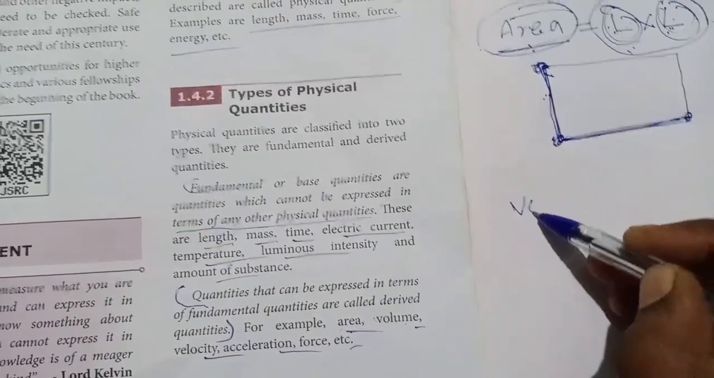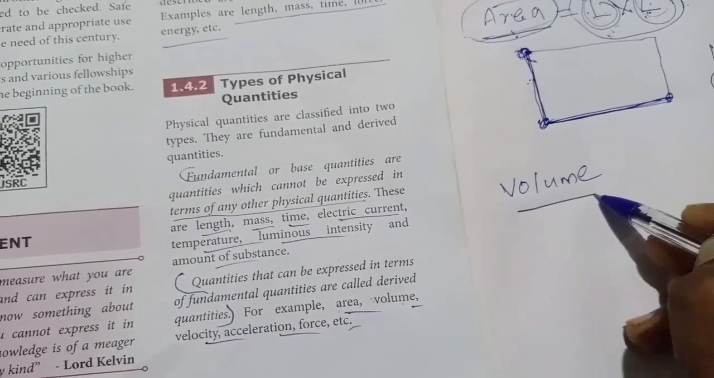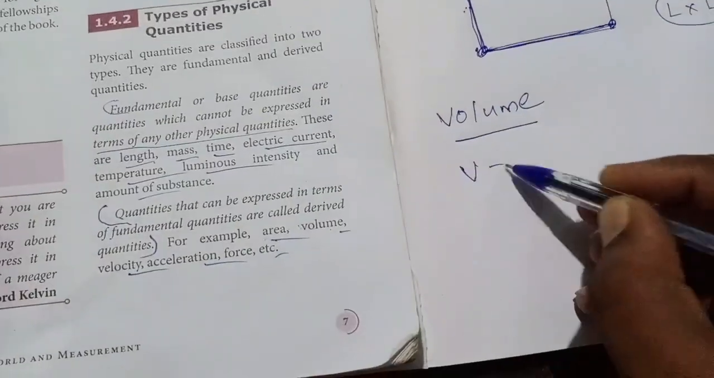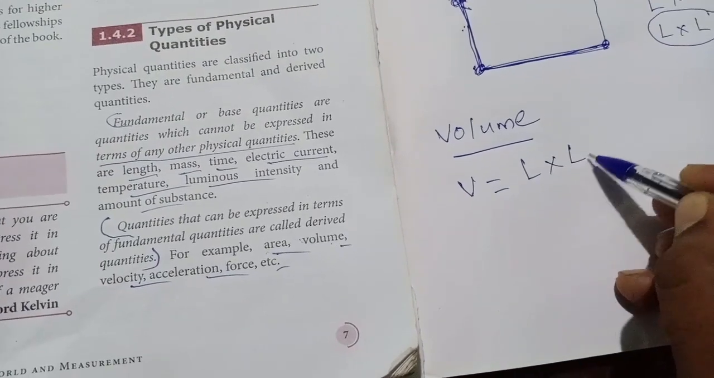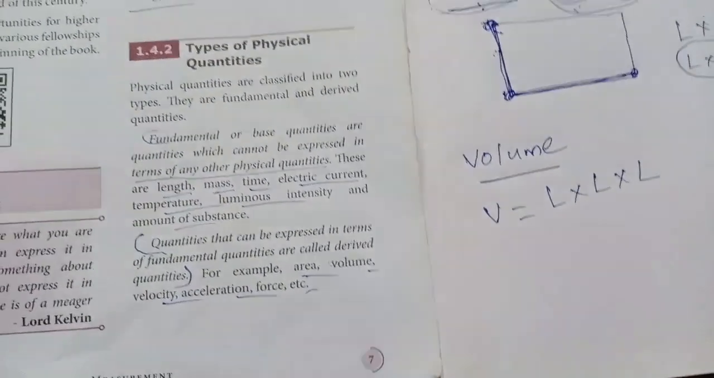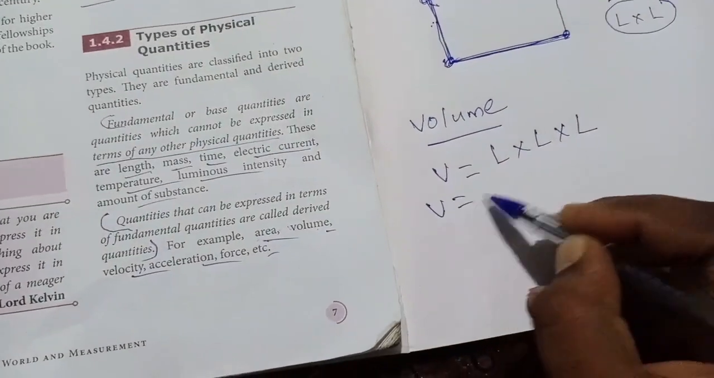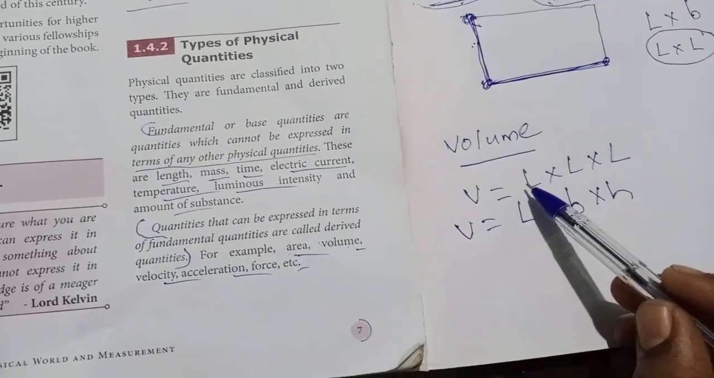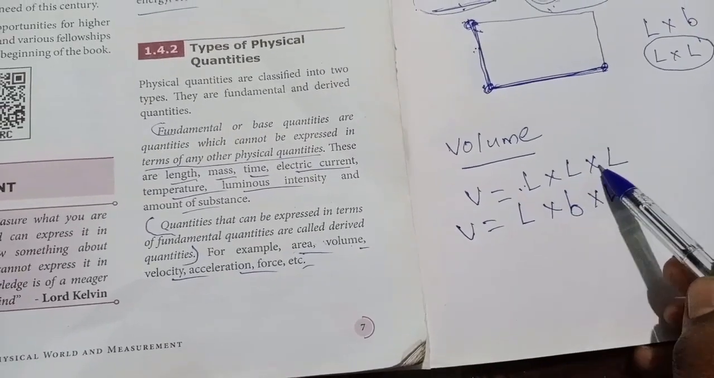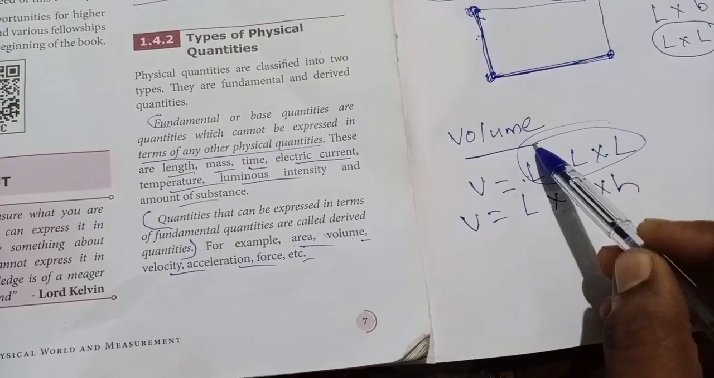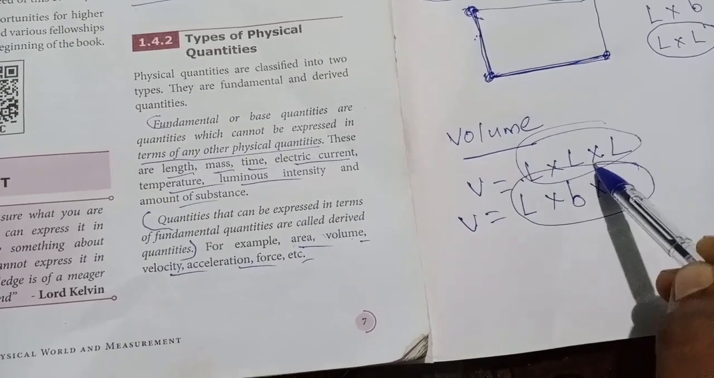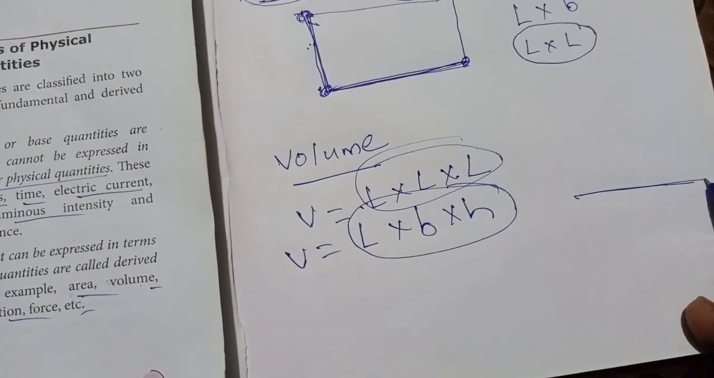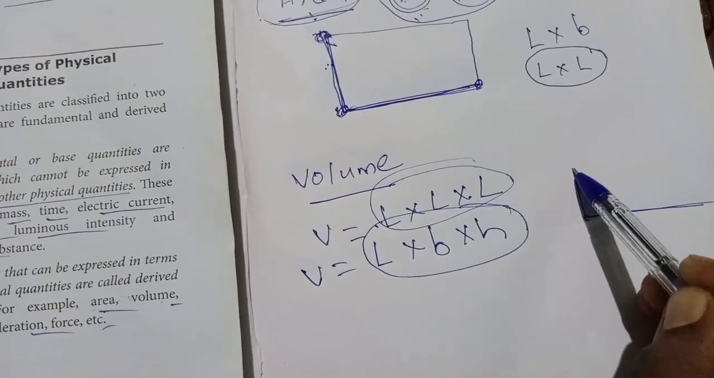Like that you can take volume. Suppose the volume of a cube. Volume of a cube you can tell V is equal to L into L into L. Or the volume of a cuboid you can tell V is equal to L into B into H. The volume of a cube, L into L into L, is also mentioned by using length. Here L into B into H: length means this is length, breadth means this is another length.